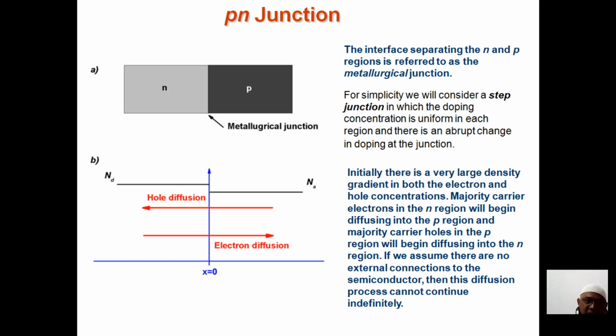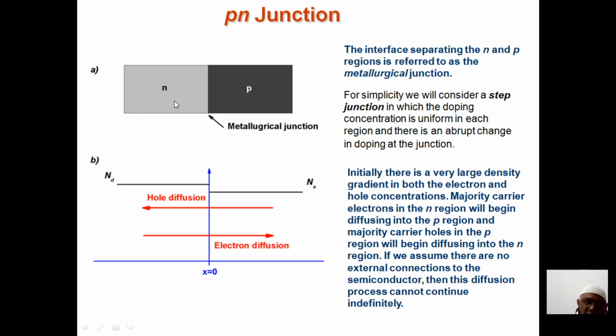We'll call it N and P. Now we want to talk about extrinsic semiconductors. The interface separating the region between N and P, or P and N, is called the metallurgical junction. We're talking about this boundary. For simplicity, we'll consider this as a step function, which will tell us the distribution.